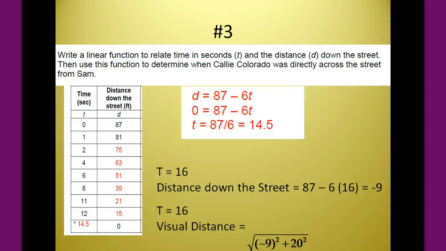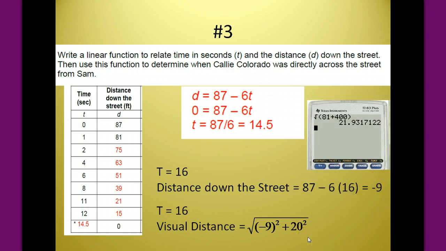So let's think about visual distance then. Remember our relationship? We could put the distance down the street squared and the distance Sam is in the vertical direction and square root it, and we get 21.93.